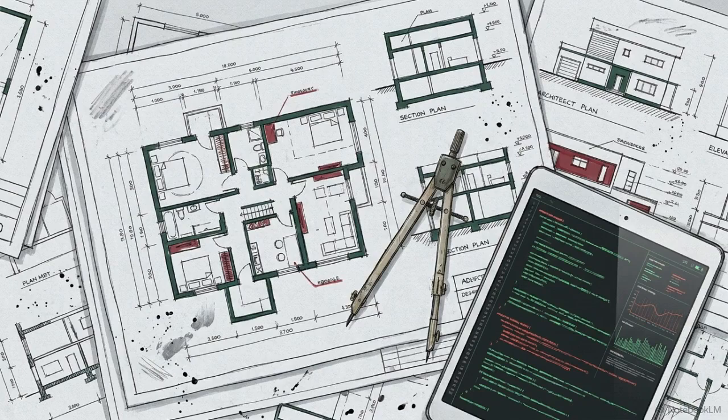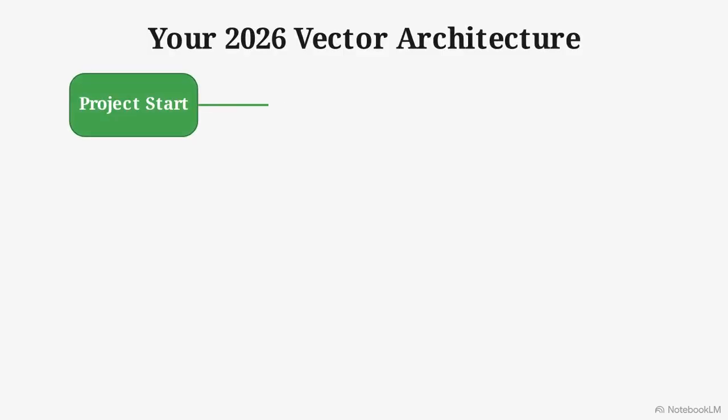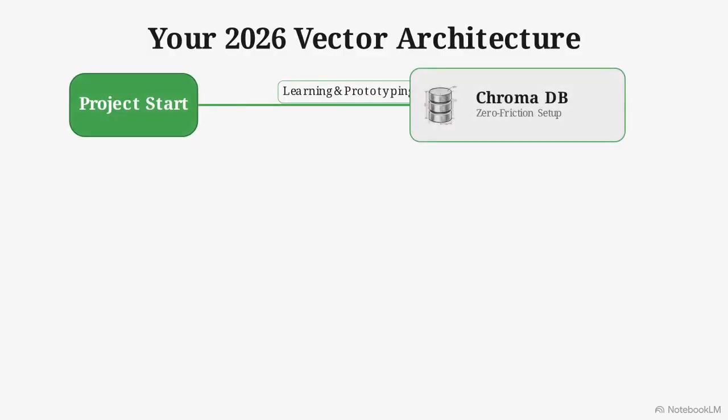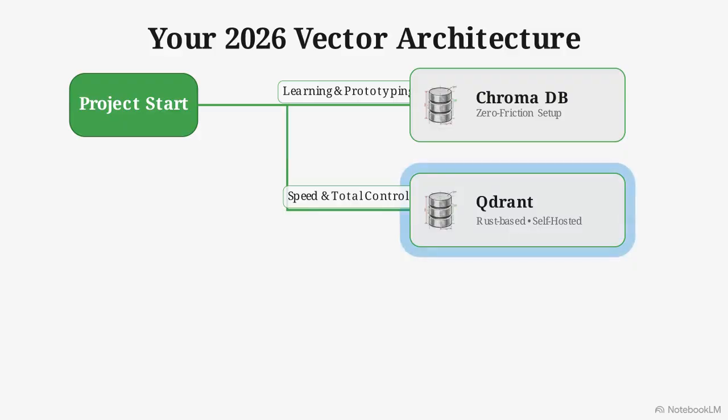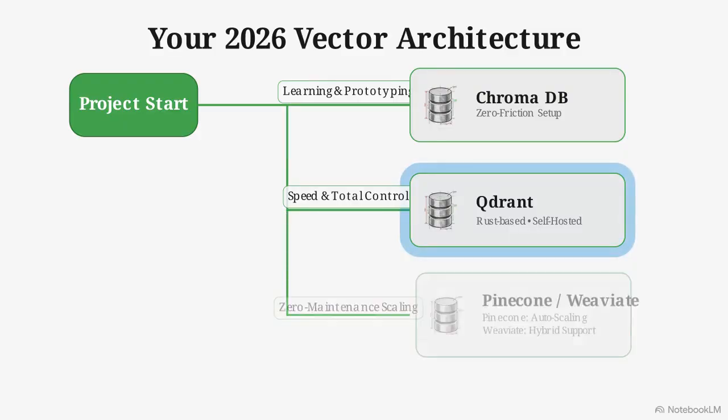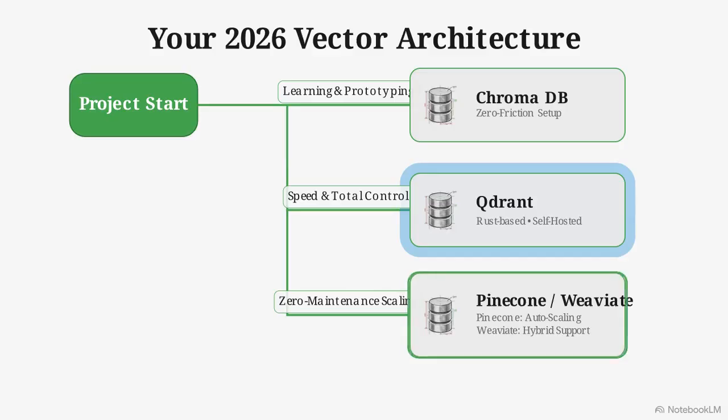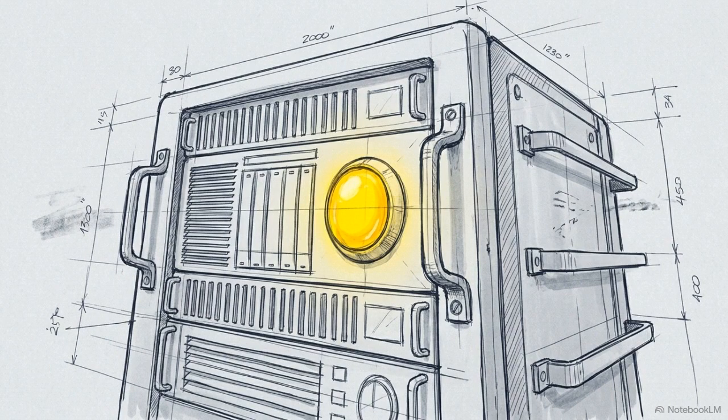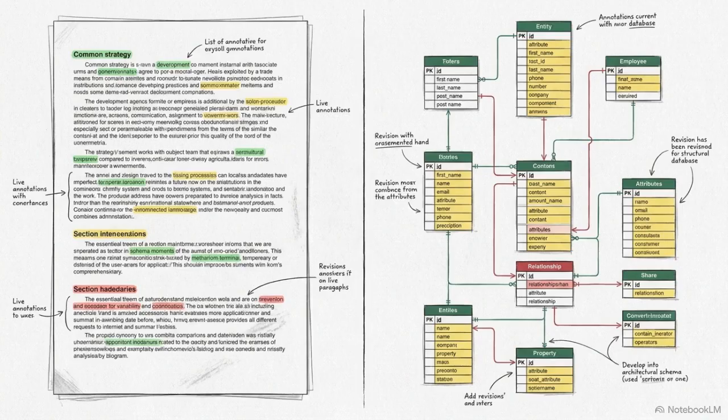Navigating these options requires matching the specific database to the current phase of your project. For learning and proving concepts quickly, ChromaDB is the recommended start. For backend speed and self-hosting, Qdrant is the logical choice, and for zero-maintenance scaling or hybrid support, Pinecone and Weaviate are the standard enterprise paths. Success in AI building is less about picking the perfect database on day one and more about establishing a robust data chunking strategy that can grow with your application.